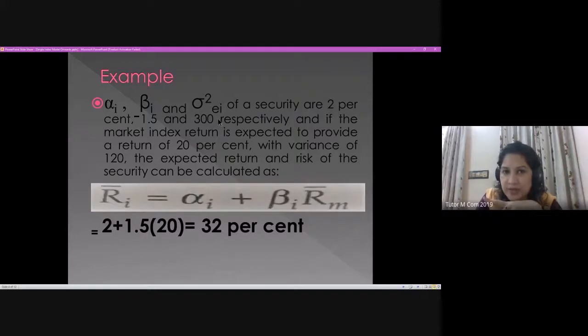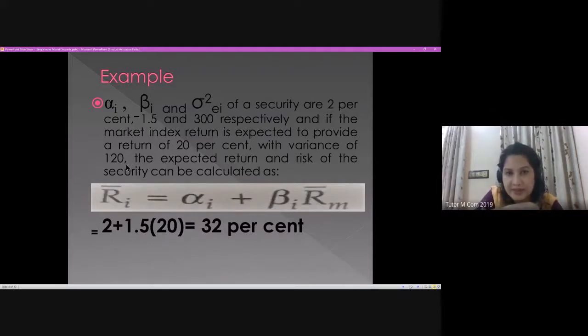The variance of the residual return of the individual security in this question is given as 300, and the variance of the market is estimated to be 120.